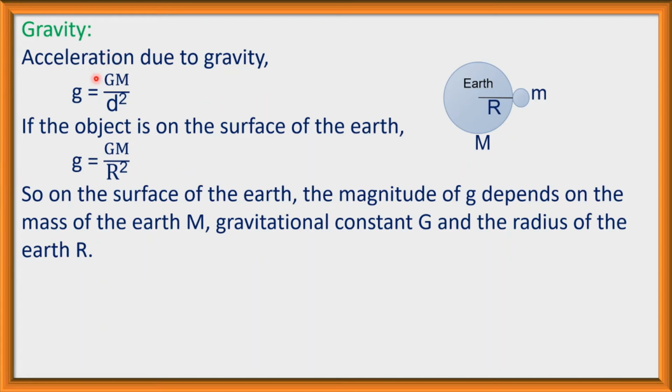But G is constant and the mass of the earth is also constant, so actually it depends on the distance. And on the surface of the earth, g is equal to GM divided by R square, that is, it depends on the gravitational constant, the mass of the earth, and the radius of the earth.